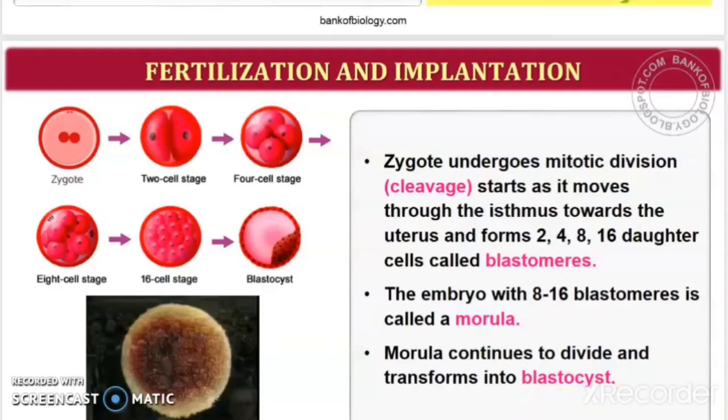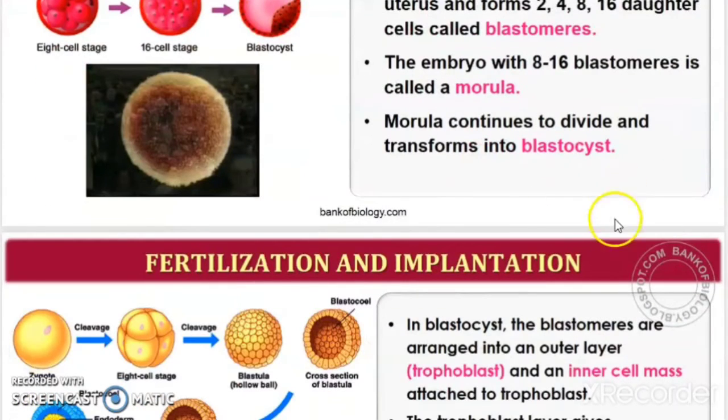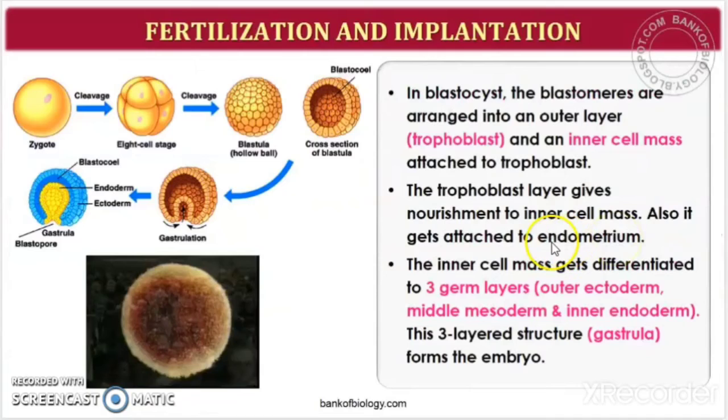So the blastomeres inside the blastocyst are arranged into 2 layers. Okay, so the blastocyst will have 2 layers. Okay, so the outermost layer is the trophoblast. It is called as trophoblast. So in blastocyst, the blastomeres are arranged into an outer layer which is called as trophoblast. Okay, and they also have an inner cell mass attached to the trophoblast.